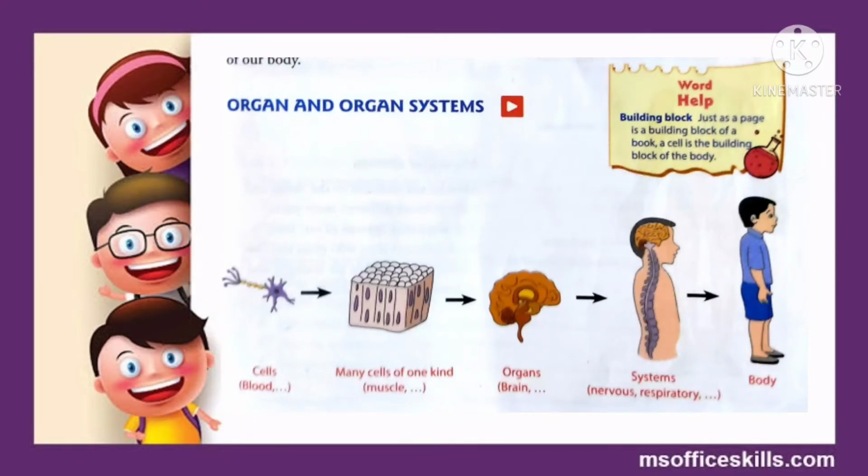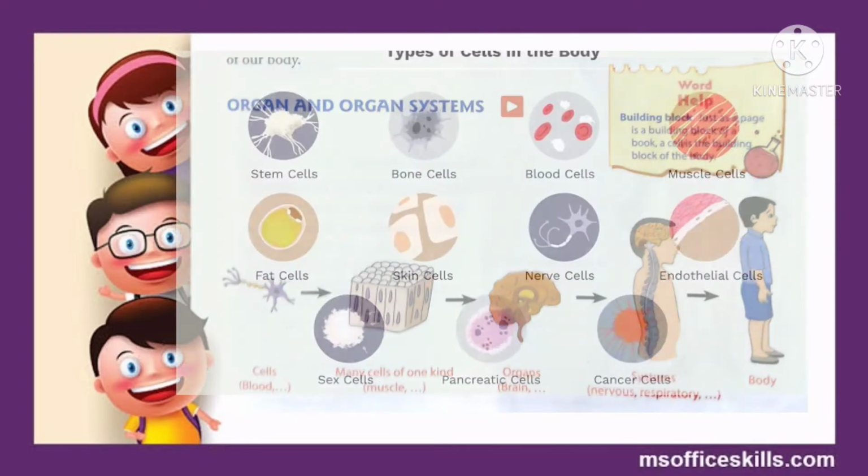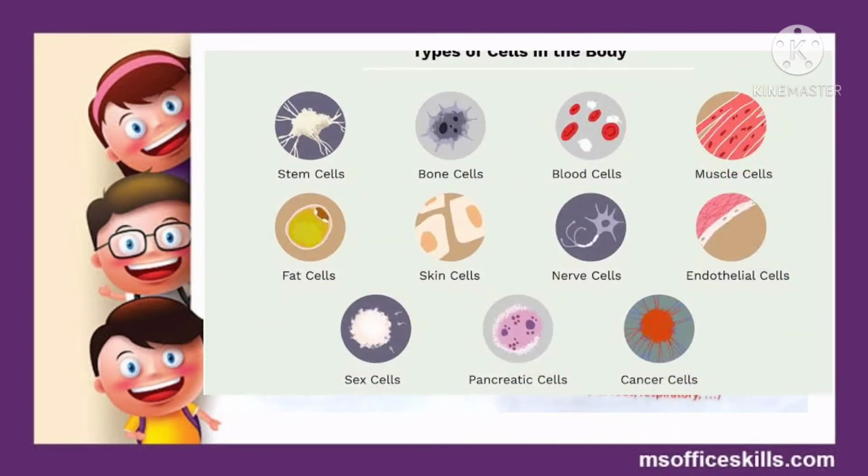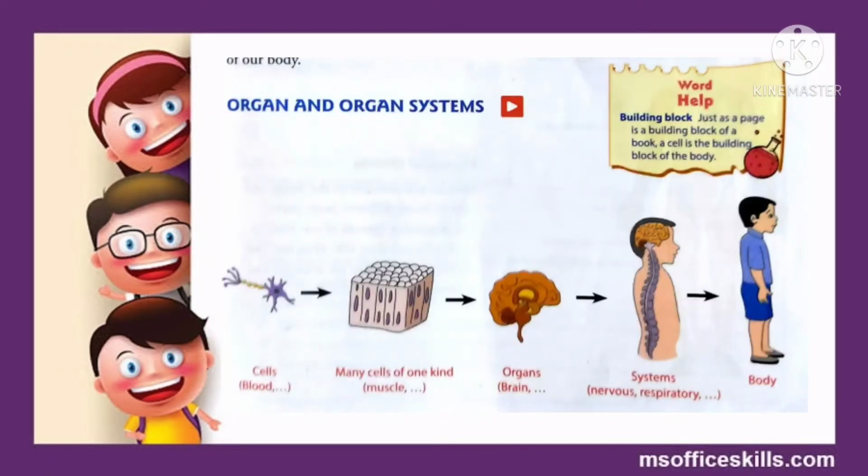Now let's have a look at this diagram which is given in your books. So first of all, a cell is there. A cell, I have already told you, is the smallest living unit in a human body which makes up different organs. And students, there are different kinds of cells present in the human body. For example, stem cells, bone cells, blood cells, muscle cells, fat cells, and so on. These are present in large number in our body, and when many cells of one kind all together form an organ.